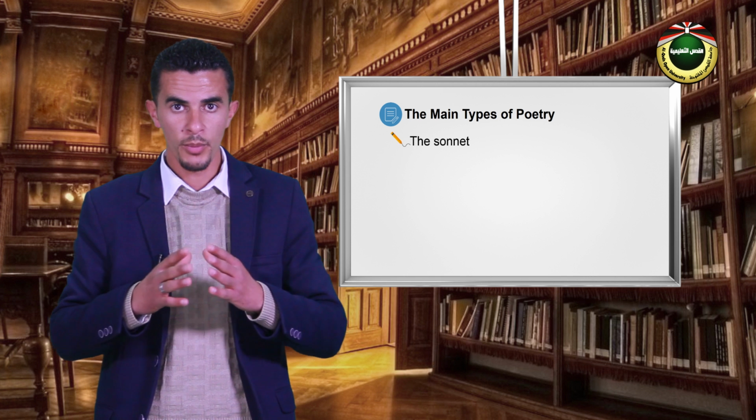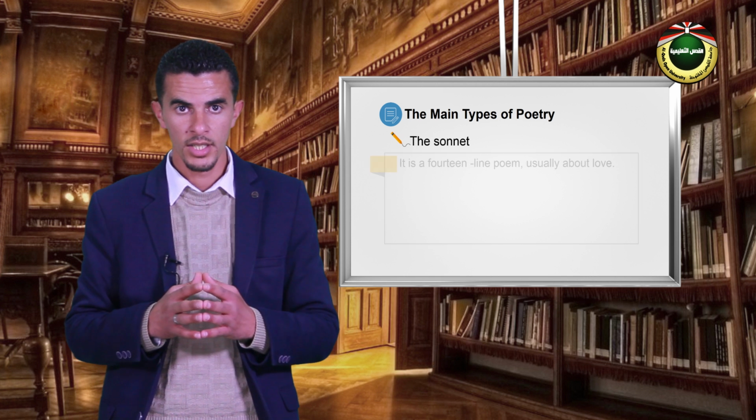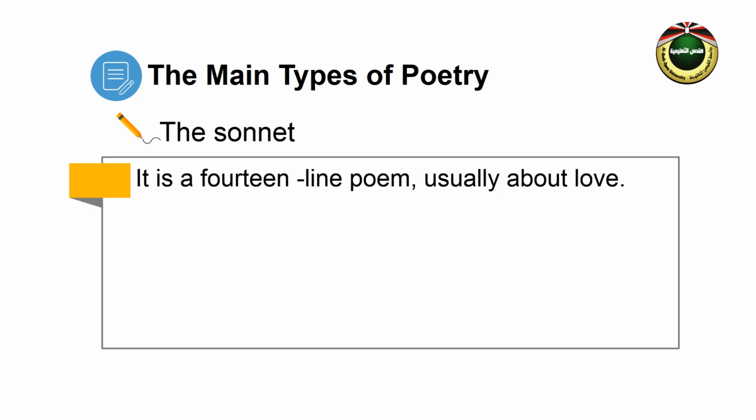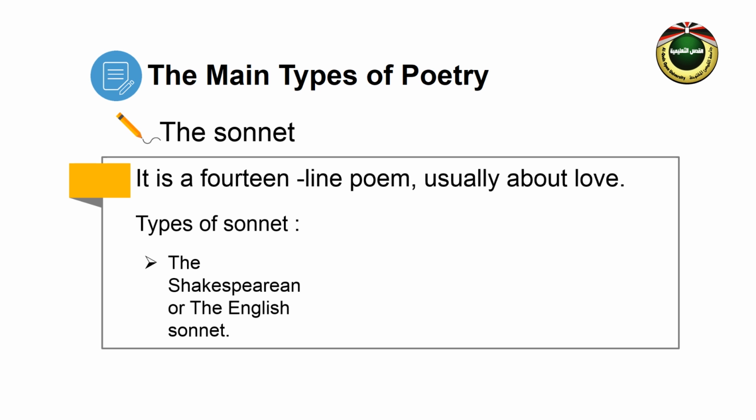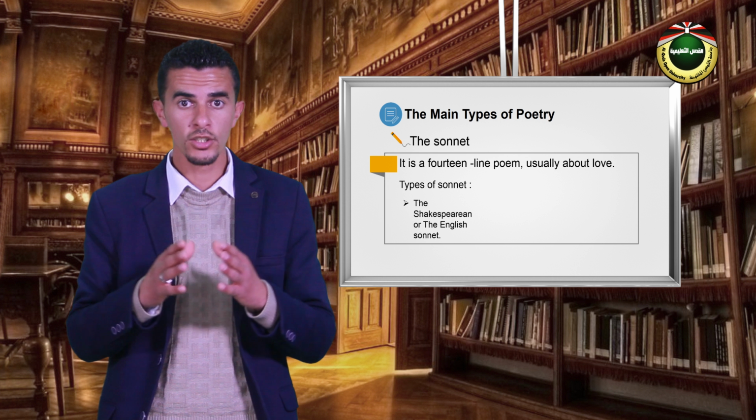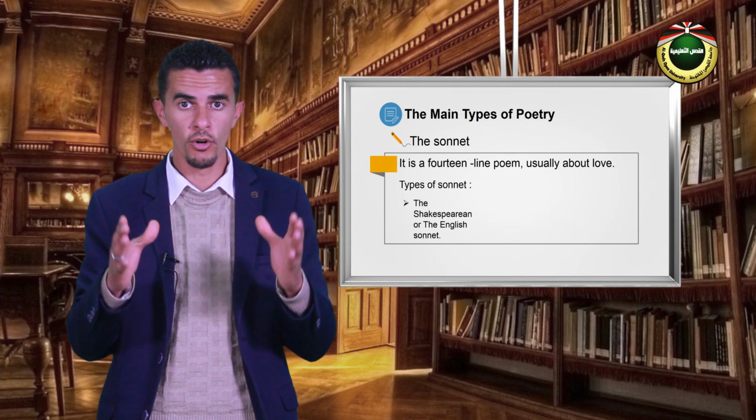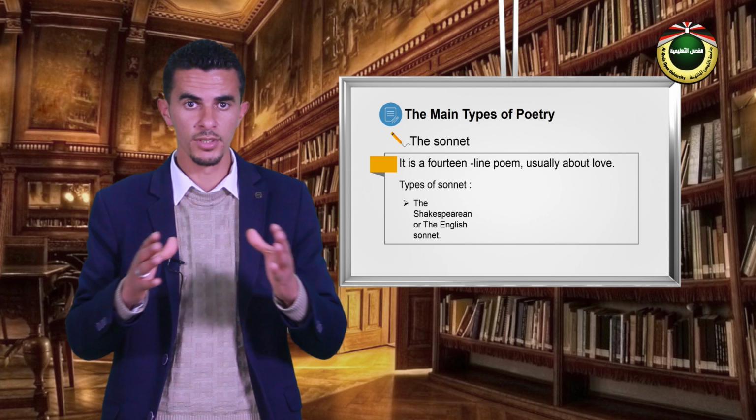The eighth type of poetry is the sonnet. It is a 14-line poem, usually about love. We have three types of sonnet. The first is called the Shakespearean or the English sonnet. It consists of three quatrains, a 4-line stanza, and a couplet.